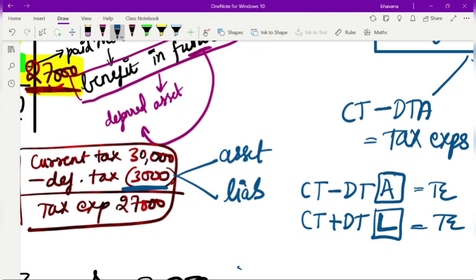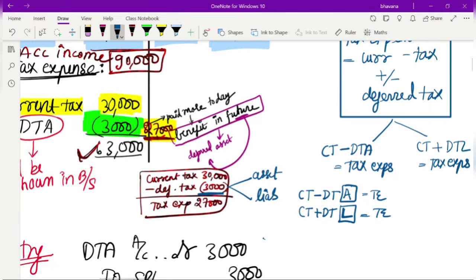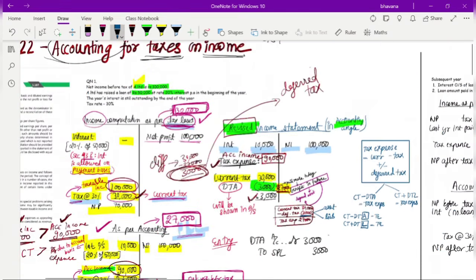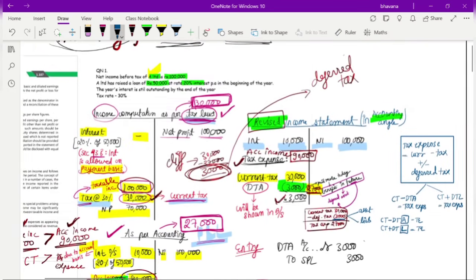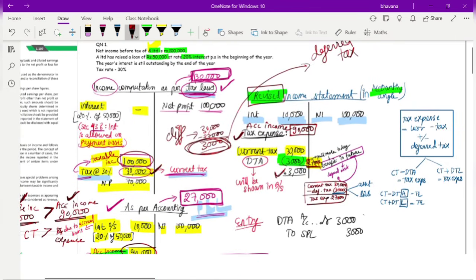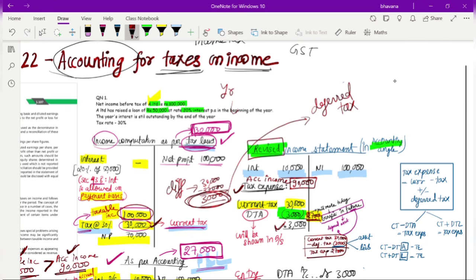Now you may ask, what is the logic behind writing it as a deferred tax asset or a deferred tax liability? I'll explain that to you in a while. For now, we'll first complete this example. So now we have understood the first part. This was year 1, and this is what happened in year 1.